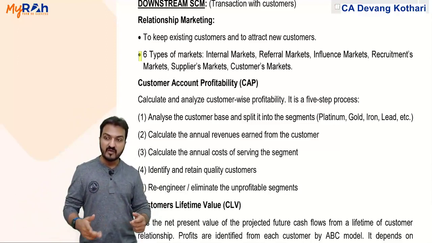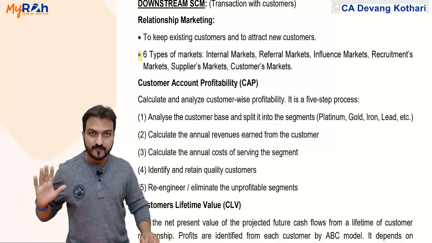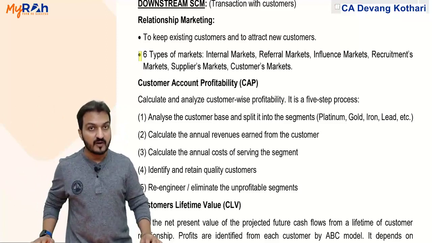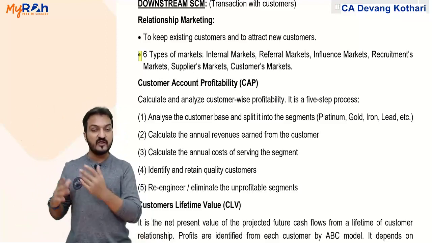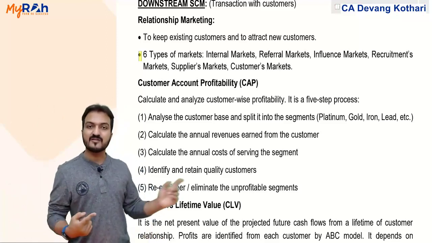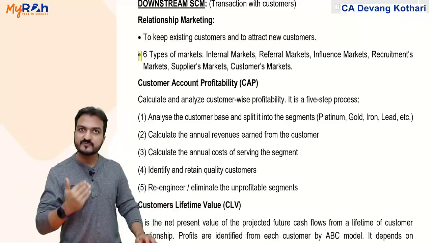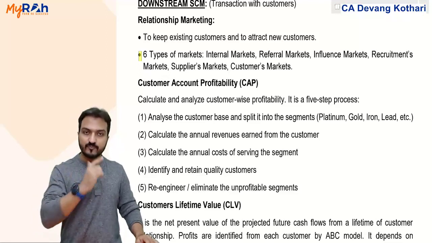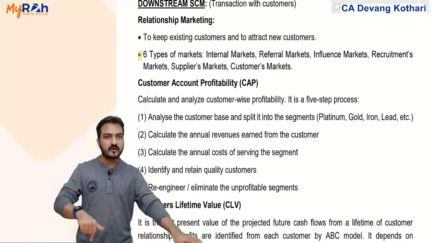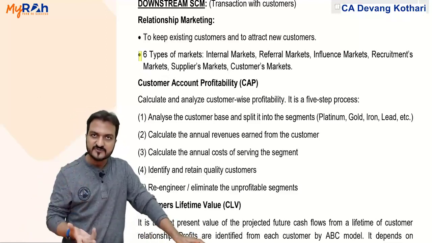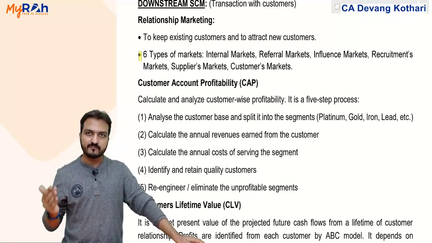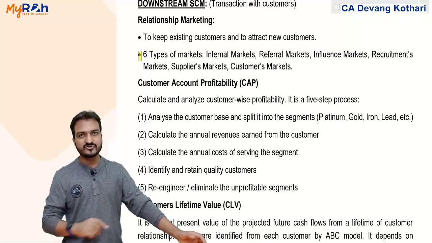Influence market, maybe some person who is an influential person, he buys my product, so many others will also buy my product. Like say some big celebrity or very famous person influences other customers to buy my product, then that influential person is my influence market. Recruitments market is the market where I get employees. Suppliers market is the market where I get my suppliers. Customers market is the market where I get my customers. Done? Yes. Okay.